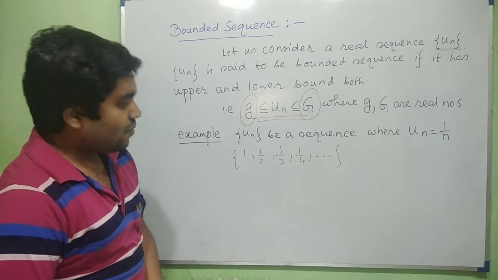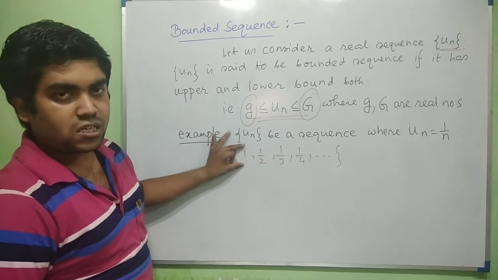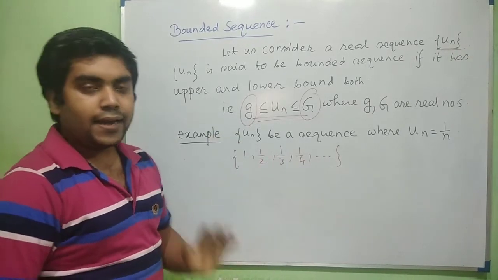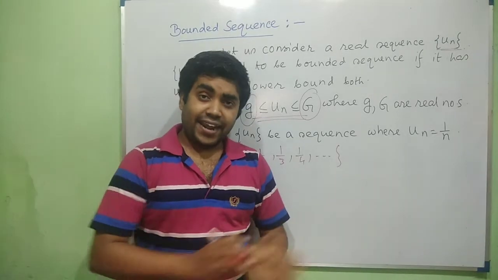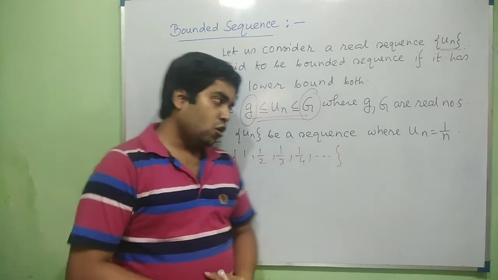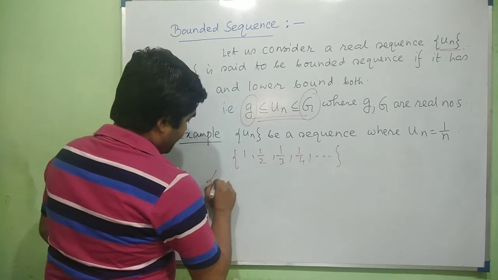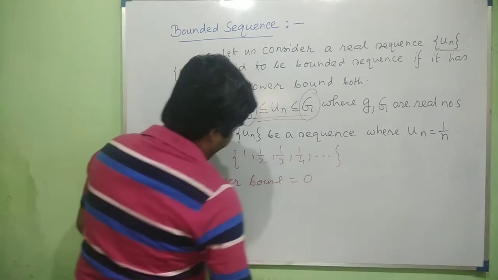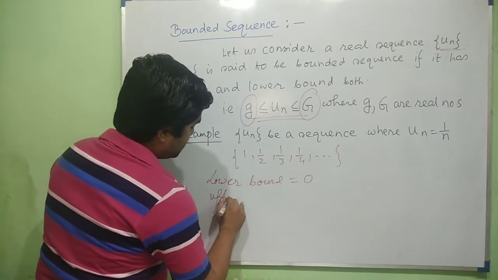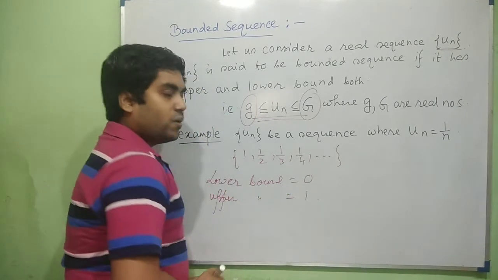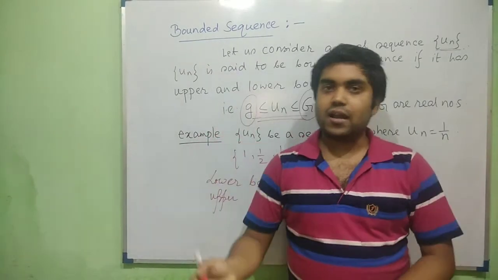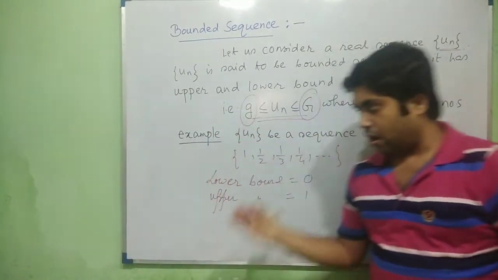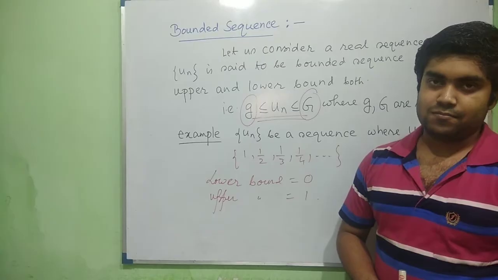So we can see that the maximum value of the sequence is 1 and the least value tends to 0 but is not equal to 0. So the lower bound can be stated as 0 and the upper bound of the sequence is 1. So we can find fixed lower and upper bounds. So this is a bounded sequence.